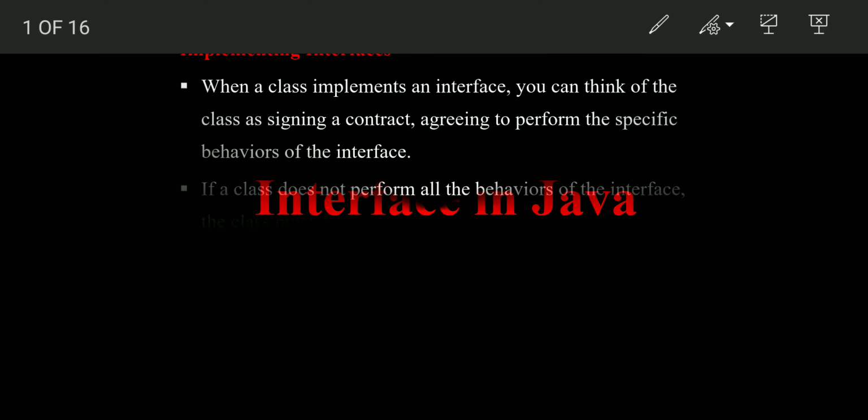In the previous class, we discussed the definition and declaration of the interface. But in today's class, we see how to implement the interface concept in our programming. Let's see.